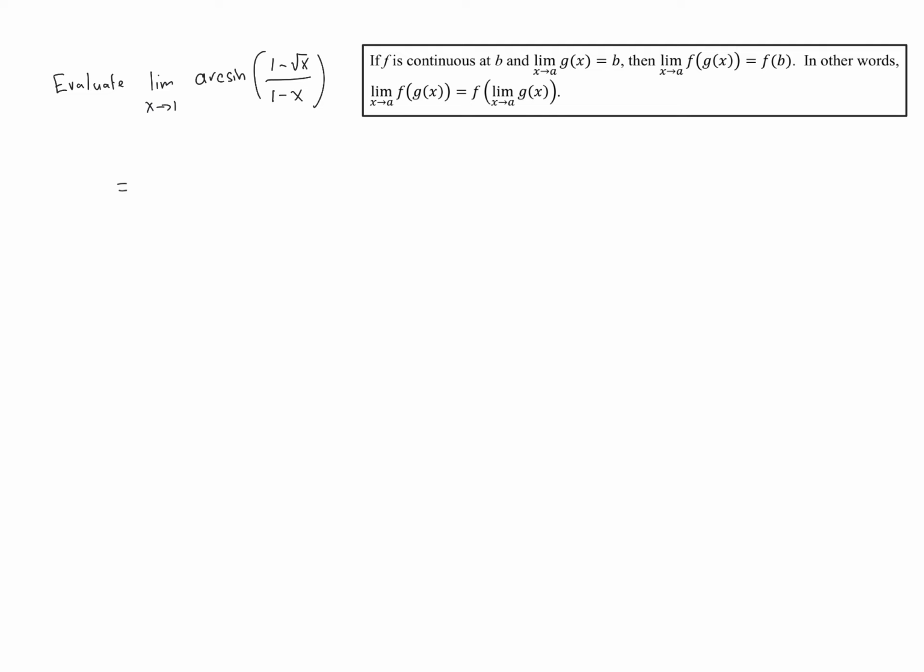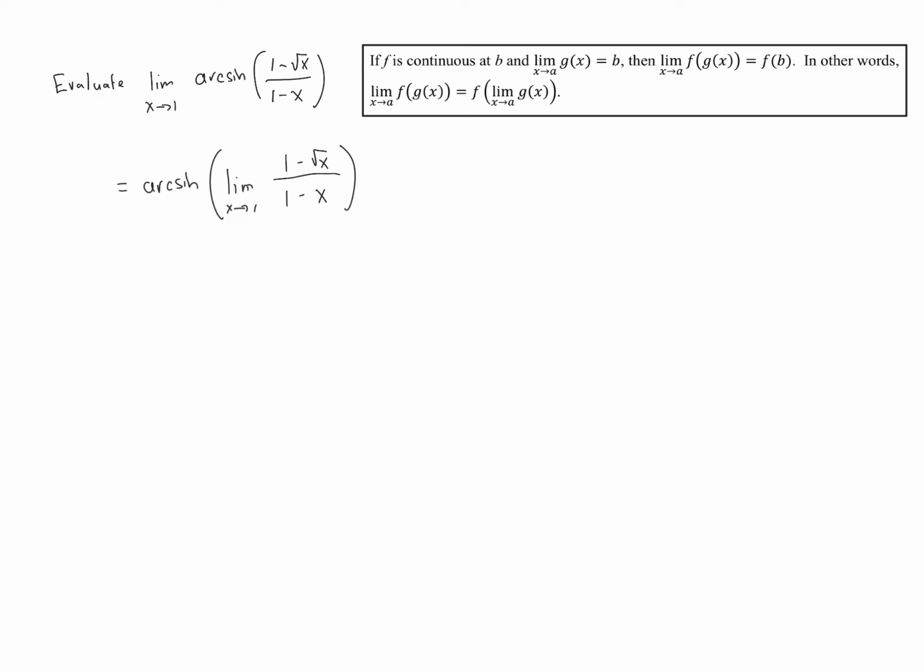I'm not going to go through the trouble of rewriting that. I'm just going to move down and say equals. By this theorem, this is equal to arc sine of the limit as x approaches 1 of that fractional function, 1 minus root x over 1 minus x. So if we can evaluate this inner limit, then we can just evaluate arc sine at whatever that value is, so long as that value is in the domain of arc sine. Now we have to evaluate this inner limit, and we can't use direct substitution. We would have a 0 in the denominator.